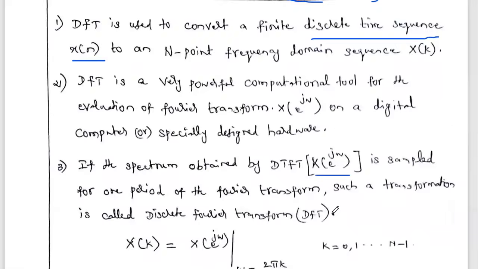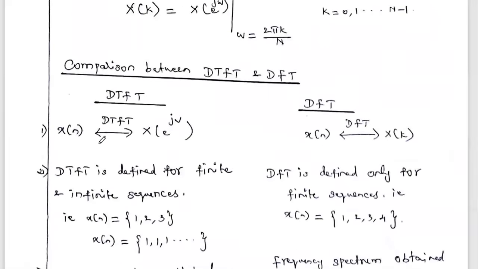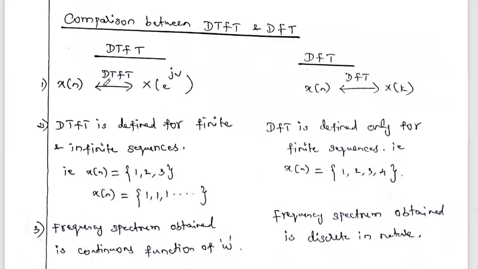If you draw the spectrum for this X of e power j omega, the spectrum graph is continuous in nature.